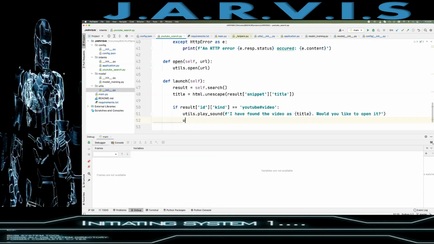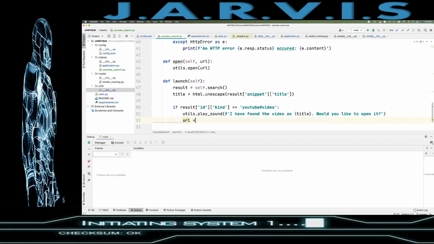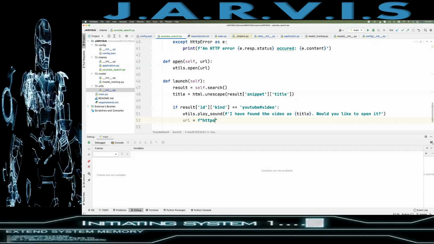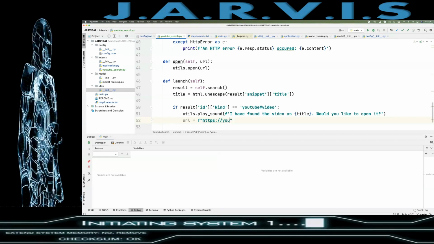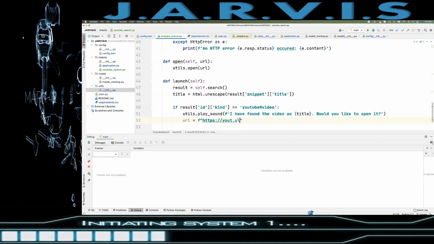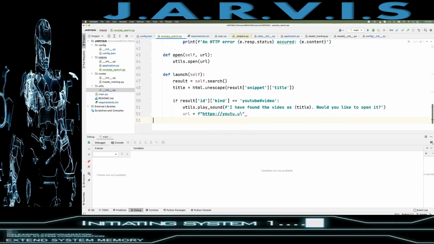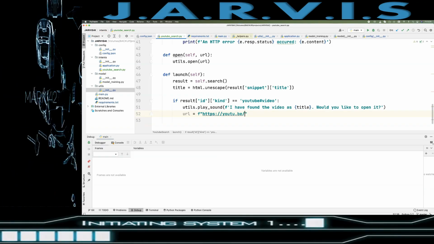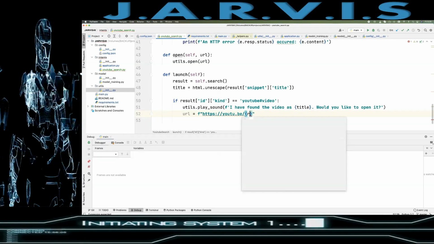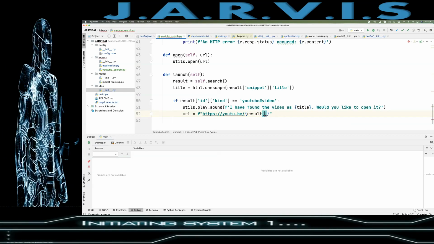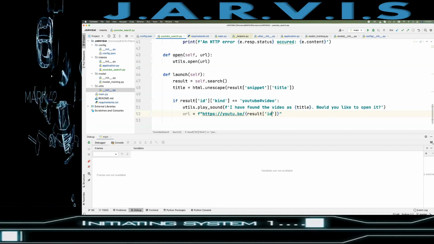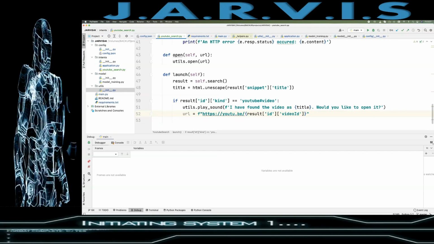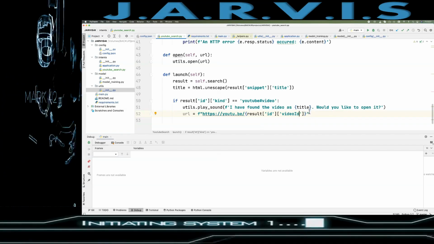Yeah, and then it will just create the URL for that, an f-string, so https. This is the URL for that, right? Then here we will pass the result ID, and then here we will pass the video ID. This is it, right? And yes, correct.